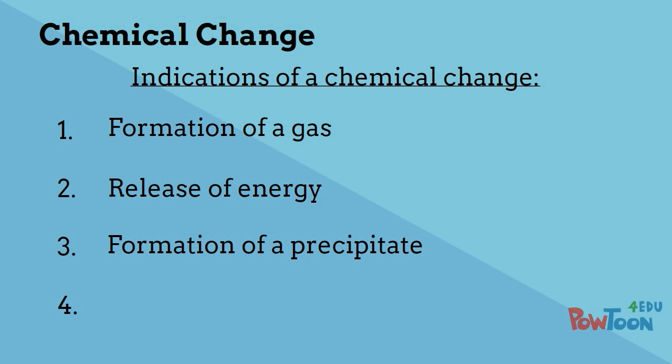The fourth indication of a chemical change is a color change. This is not foolproof, but many chemical reactions do cause a change in color. Think of what happens to an apple when it is oxidized. The color changes from white or yellow to brown.